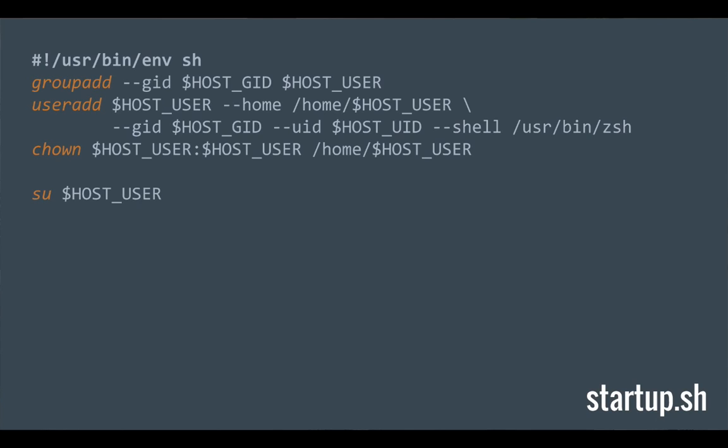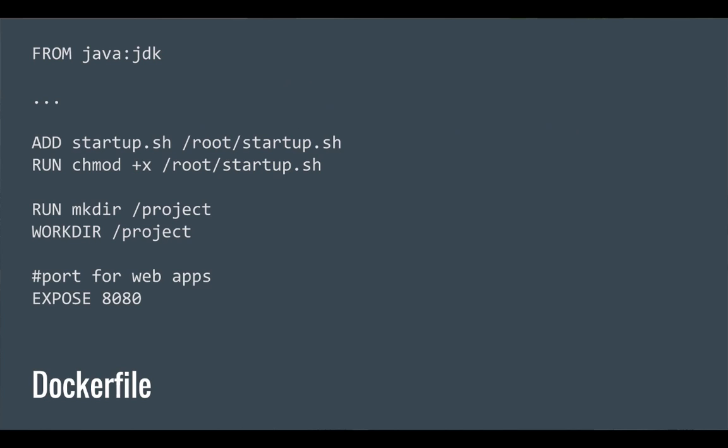So I write a startup script that says, OK, whenever this Docker container starts up, I want you to create a group that has a particular group ID. I want you to create a user that has a particular user ID that belongs to this group. And I basically want to switch you over to running that user. Yeah, so nothing too crazy. Inside my Dockerfile, you can add files to Docker images pretty easily. There's an add command or copy, depending on which version you're working with. And I copy that into my root. That's all pretty straightforward, and then everything else stays pretty much the same.